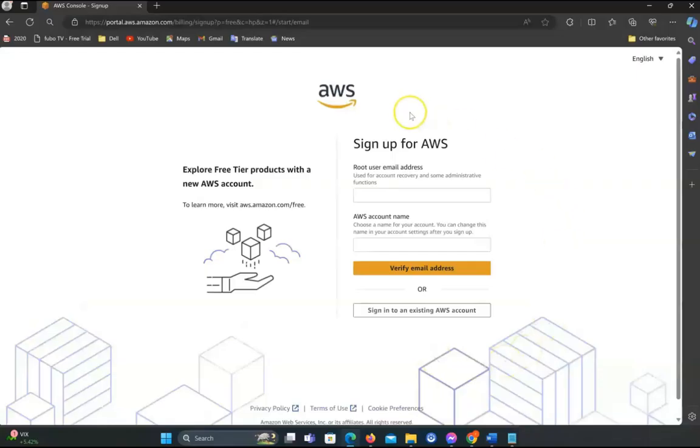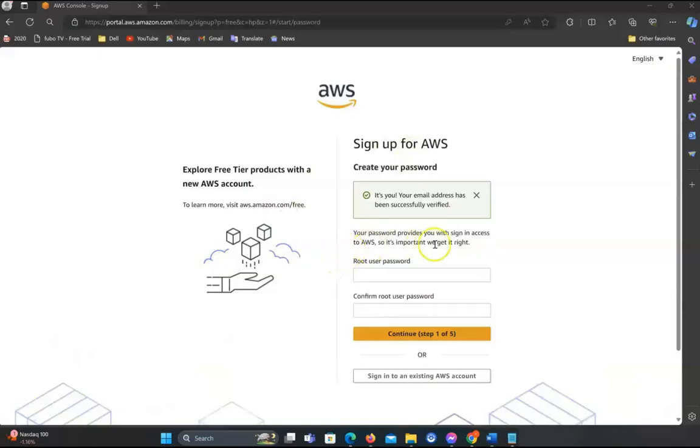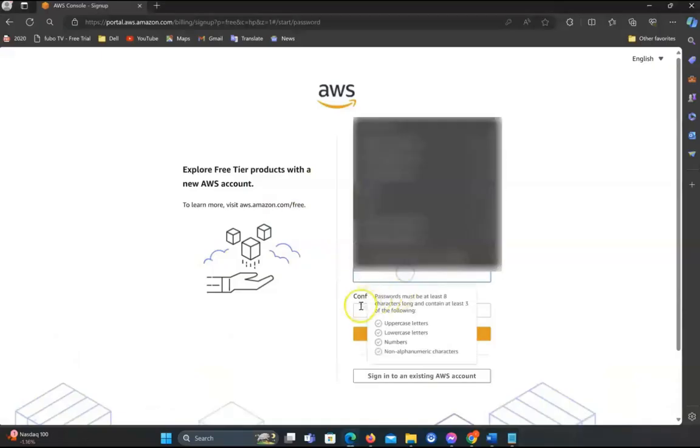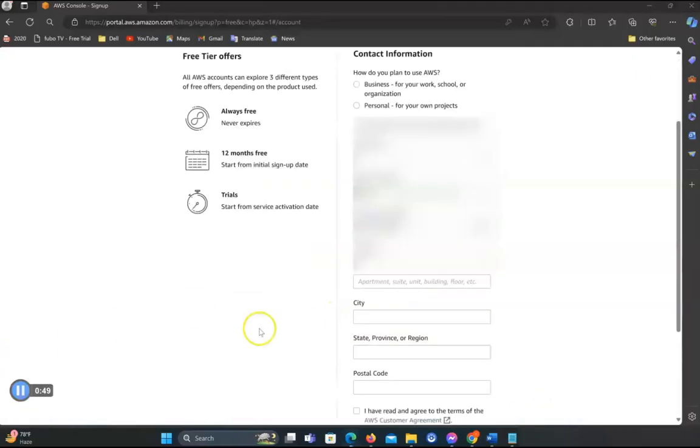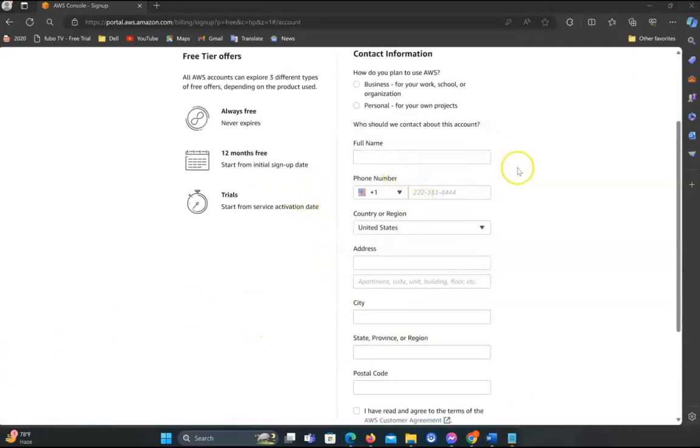Here you can see the create account page is showing. Here you need to type your email address, which should be unique, and a name, which should also be unique. Then you need to click verify email address to verify. So let me do that. After verifying the email address, I need to put in my username and password. After that, you can see the screen.